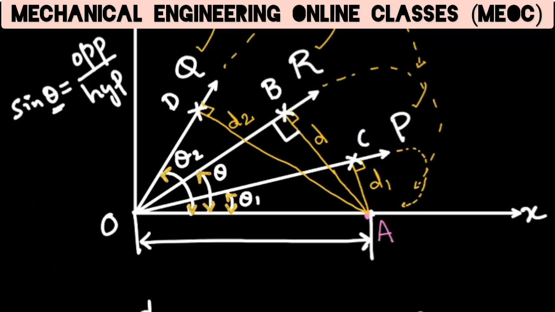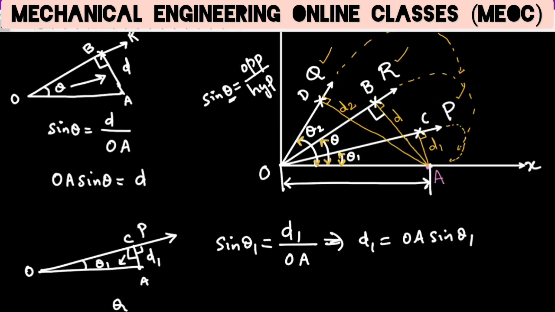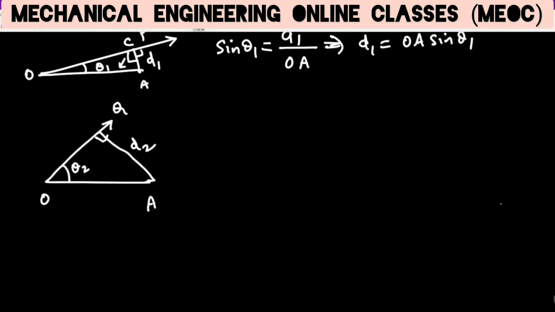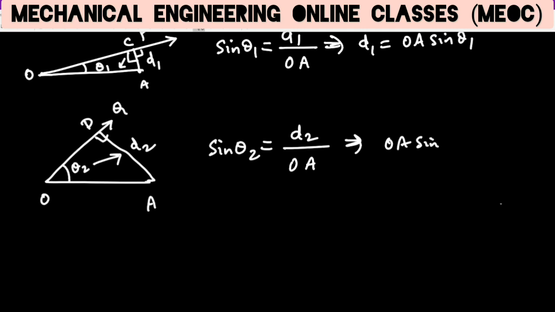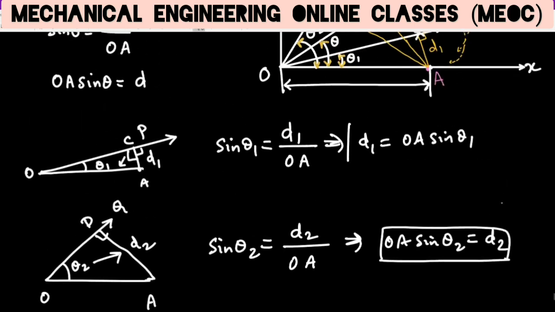So I have just noted down the right angle triangle ODA, where the right angle is at D. This is point D. So here sin theta 2 is equal to opposite, that is D2, by hypotenuse, that is OA. So therefore OA sin theta 2 is equal to D2. So we have found what OA sin theta 2 is, what OA sin theta 1 is, and what OA sin theta is.